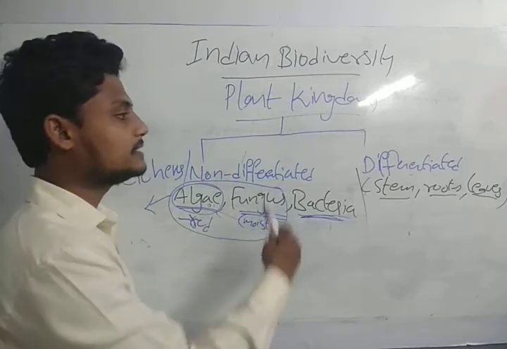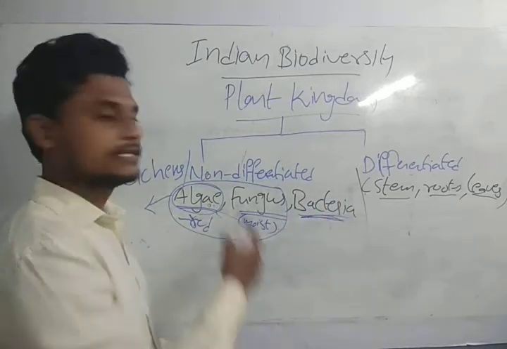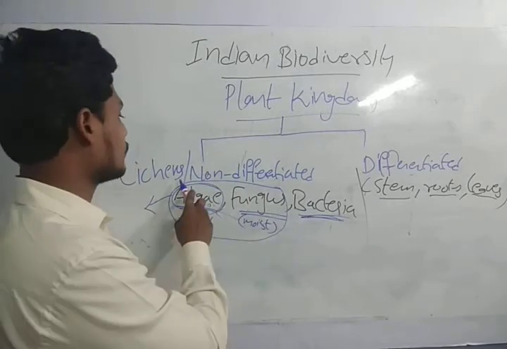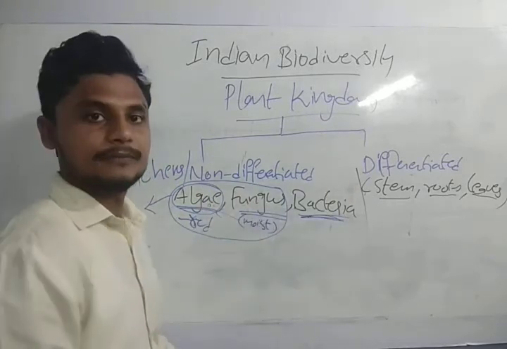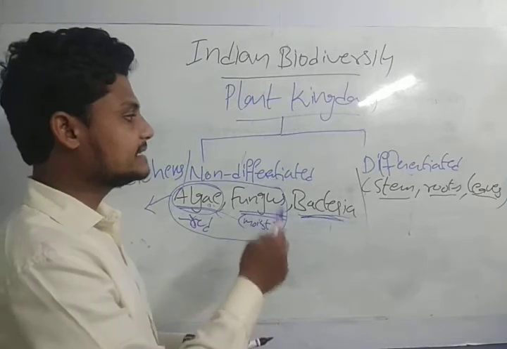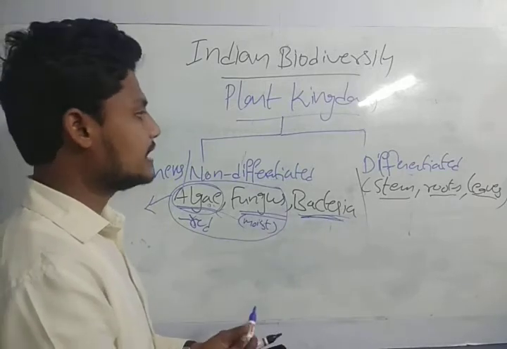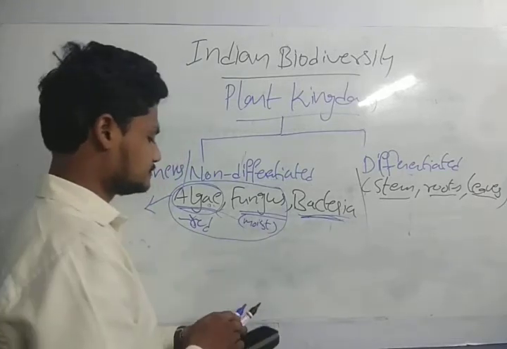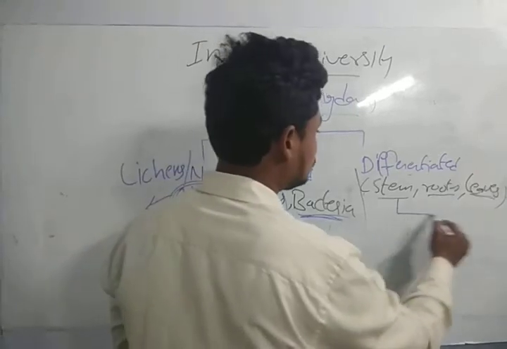These do not have a differentiated stem, roots, or leaves. This is one part of classification, that is, non-differentiated or differentiated. Clear? So again, in the differentiated classification, we have classified into two types.